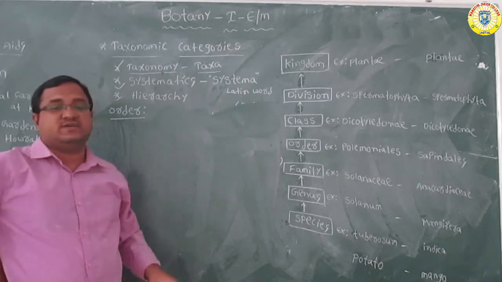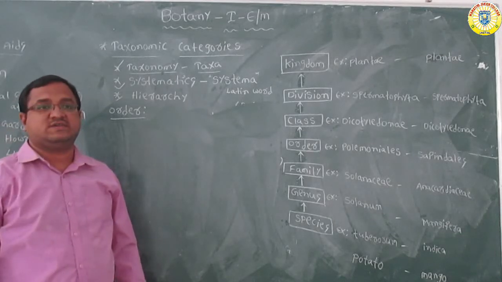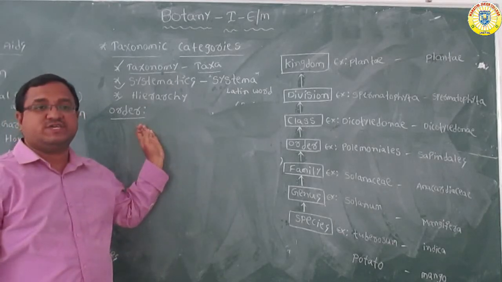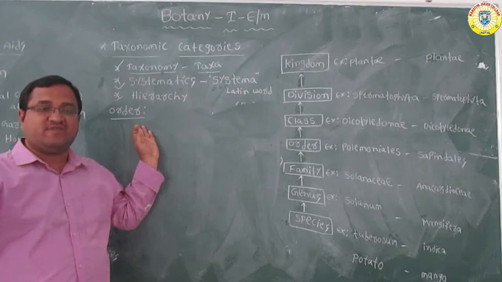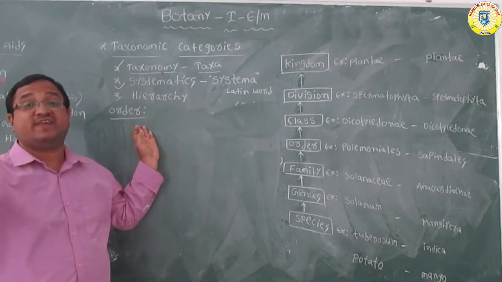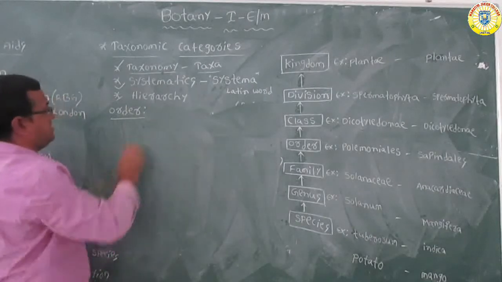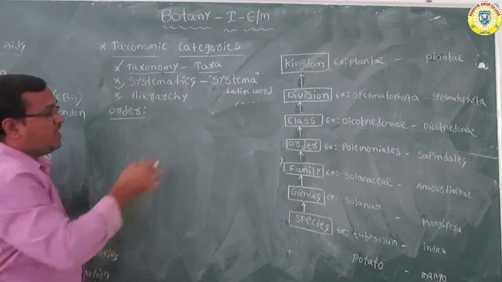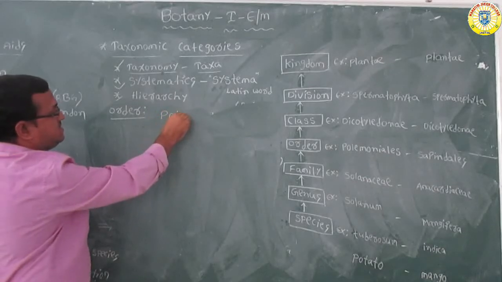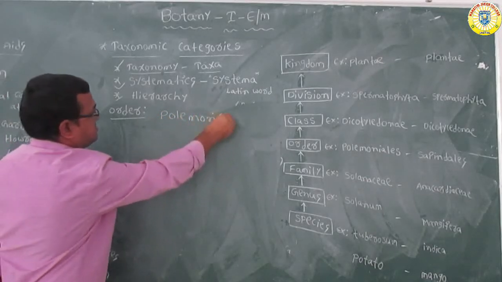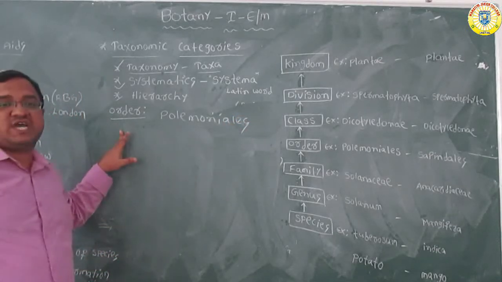The order includes the related families which have very less similarities. Here you can see the family Solanaceae is included in the order Polymoniales. Order is the highest category.